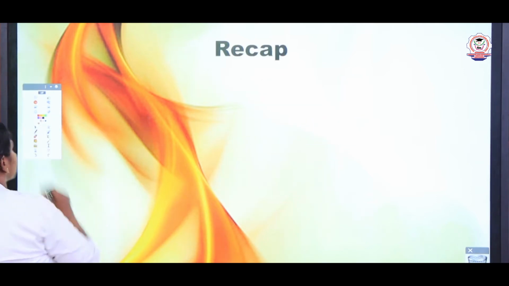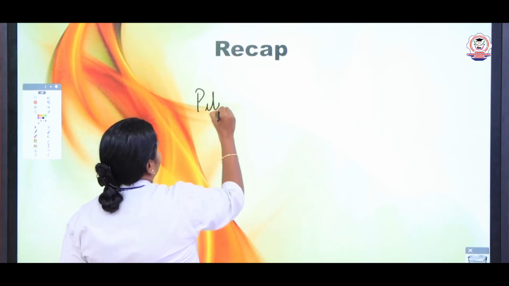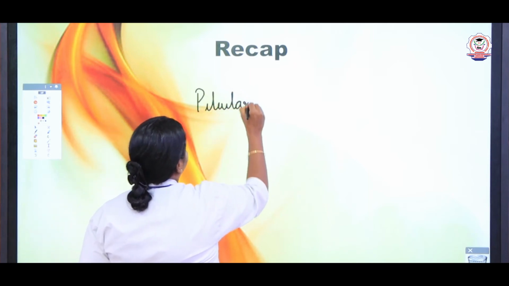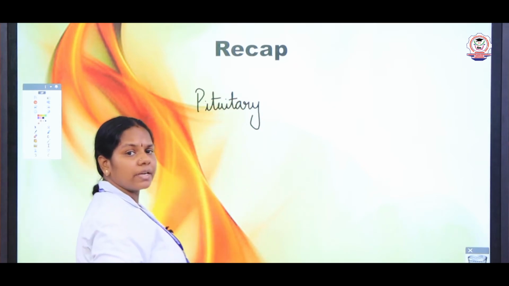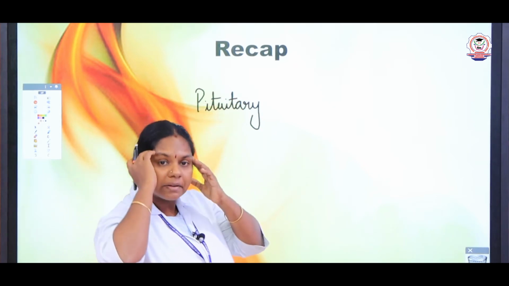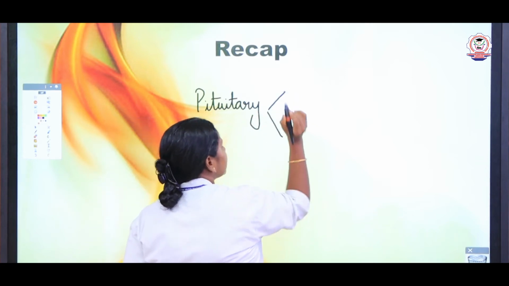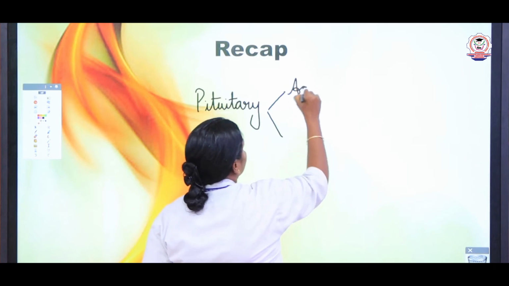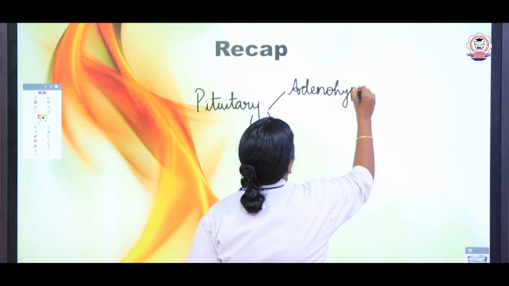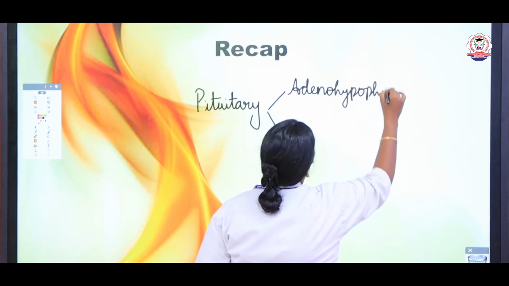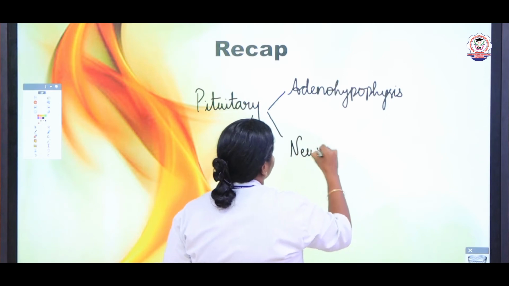In the previous session we discussed the pituitary and its hormones. Pituitary gland, where is it situated? It is situated in the head region, right? And it is divisible into two parts: the anterior pituitary, that is adenohypophysis, and the posterior pituitary, that is neurohypophysis.